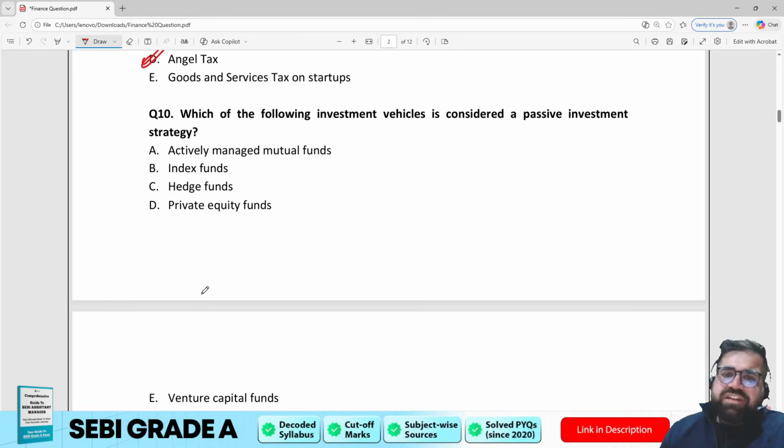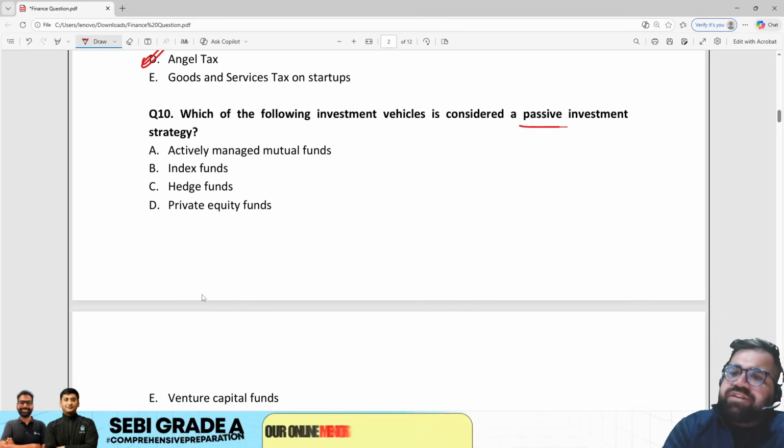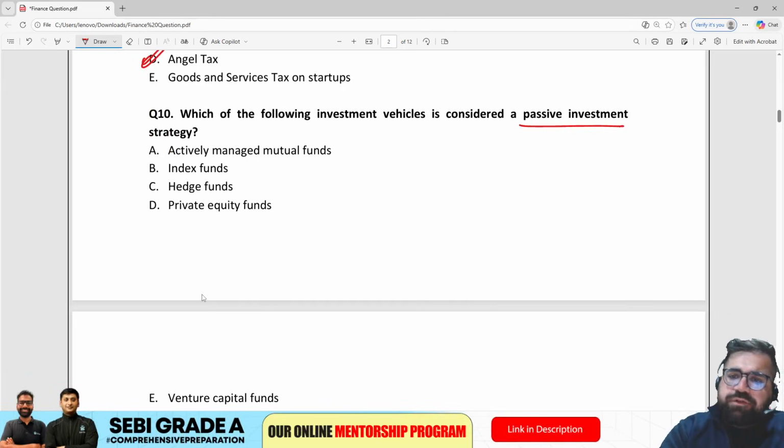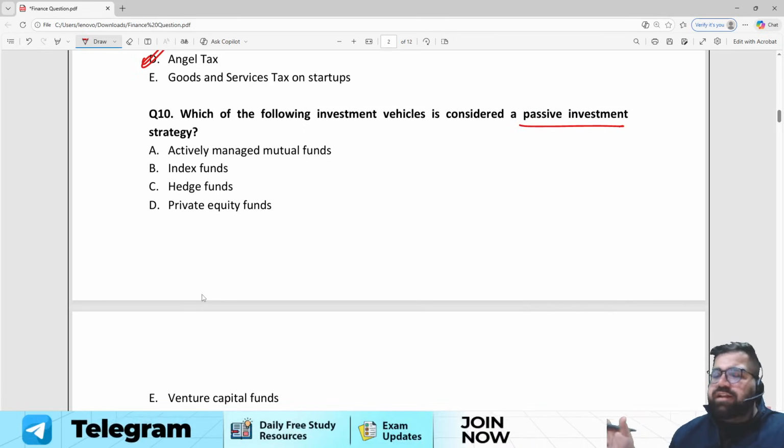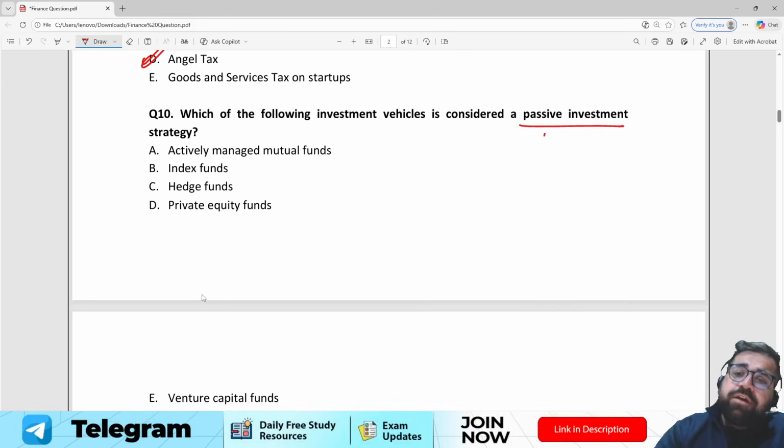Which of the following investment vehicles is considered as a passive investment? Why passive? Because you just give the money and then you just forget your money. The money will either increase or decrease. It's like not active, right? So you have to identify which of the following is a passive investment: actively managed funds, index, hedge, private equity funds, or venture capital.